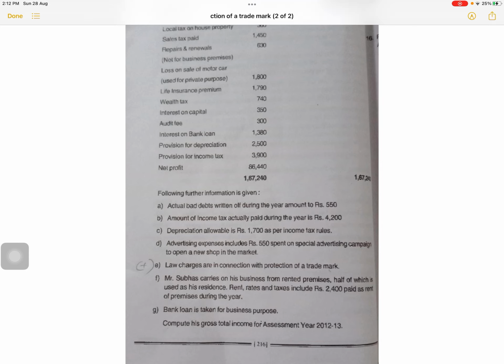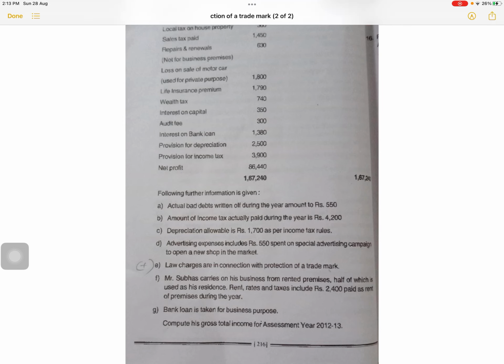Mr. Subhash carries on his business from rented premises, half of which is used as his residence. Okay. Rent, rates and taxes include 2,400 paid as rent of the premises during the year. Out of 2,400, 1,200 is for own residence and 1,200 is for business. So 1,200 is personal expense. So 1,200 you will add. Bank loan is taken for business purpose. So interest on bank loan is also allowed.